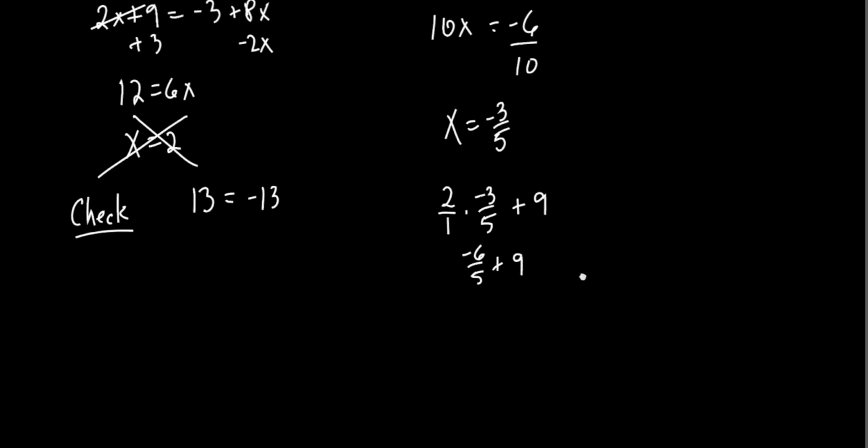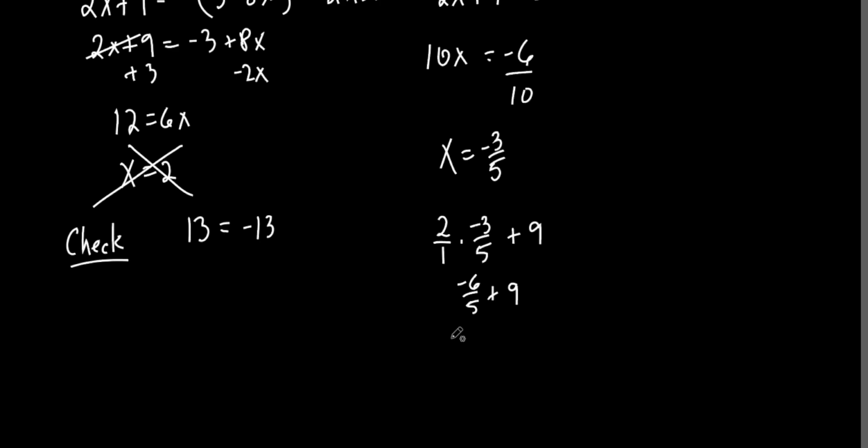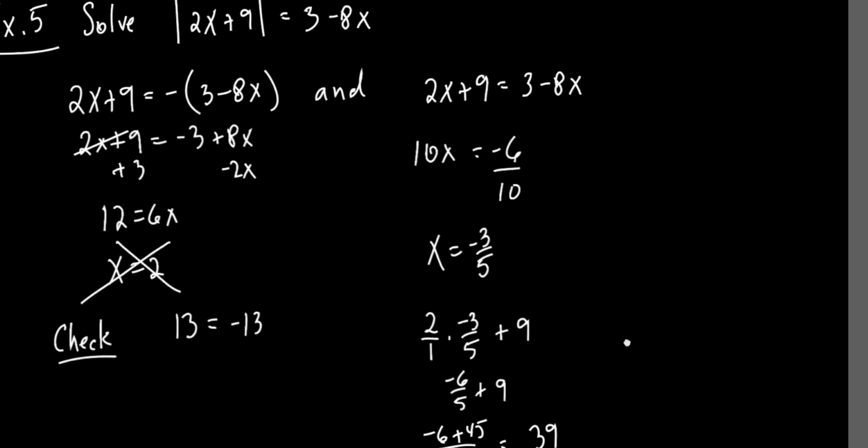And might as well find a common denominator. So it would be 5. I've got a negative 6. If I make that 5, that would be 45. And that would be what? 39? Is that right? Or yeah, 39/6. Is that right? Yeah, that's right. 39 over 5. Yes?